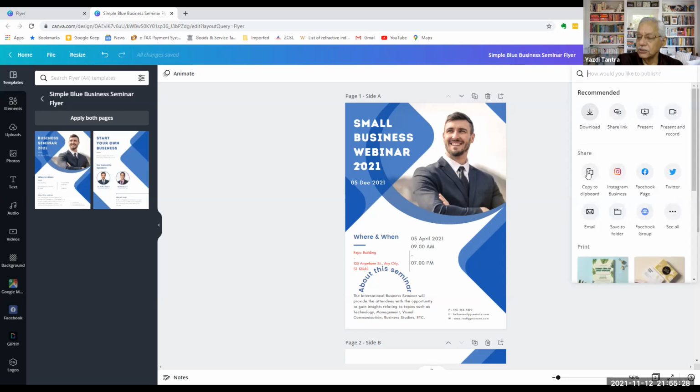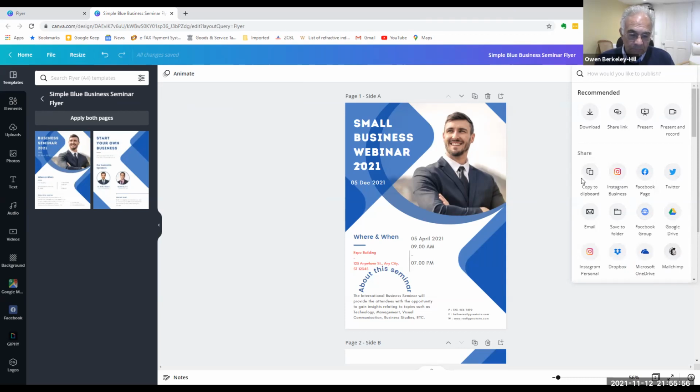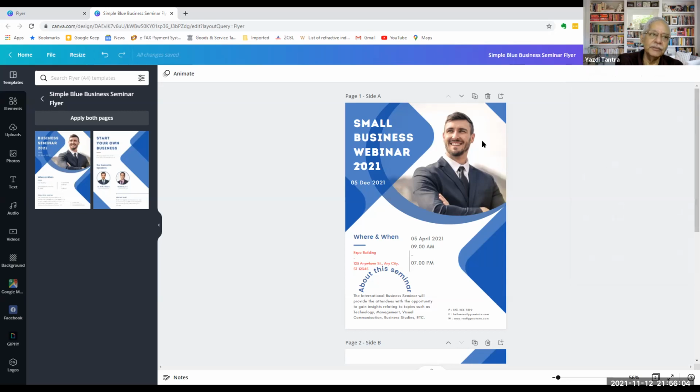You can download this. You can copy it to the clipboard, directly post it to Instagram, directly post it to Facebook, directly post it to Twitter, send it as an email, save it to a folder, save it in your Dropbox, save it in your Google Drive, send it to your group, send it as a mailer in MailChimp straight away. So you have a huge array of options straight away by a simple template.